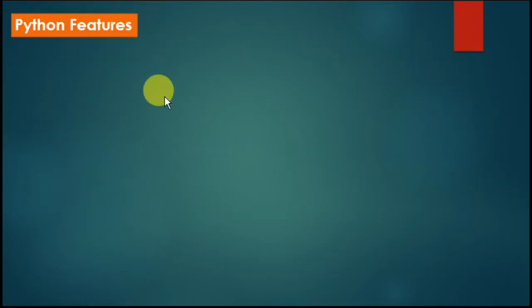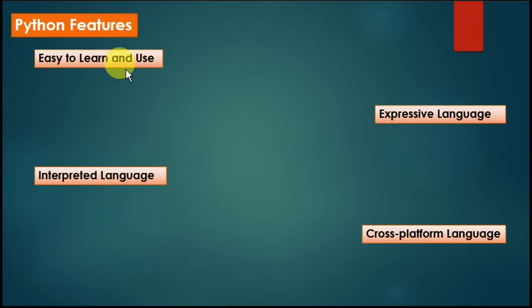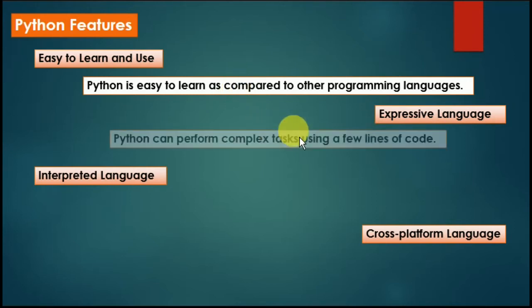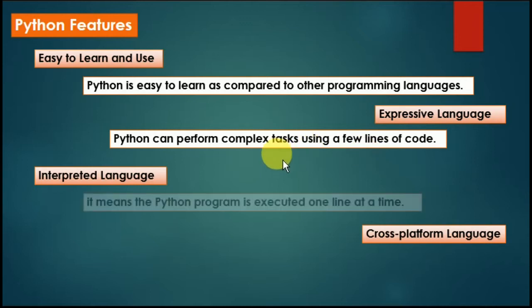Next part is Python features. It is easy to learn and use, an expressive language, an interpreted language, and a cross-platform language. Easy to learn means Python is easy to learn as compared to other languages. The coding is less, so it is easy to learn. Expressive language: Python can perform complex tasks using very few lines. Means in few lines you can do something complex in comparison to other languages like C, C++.